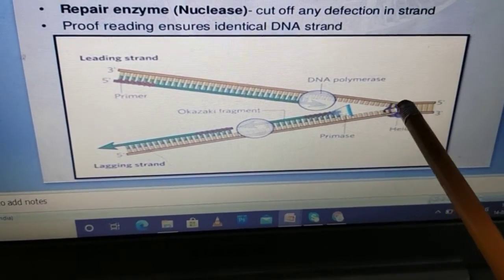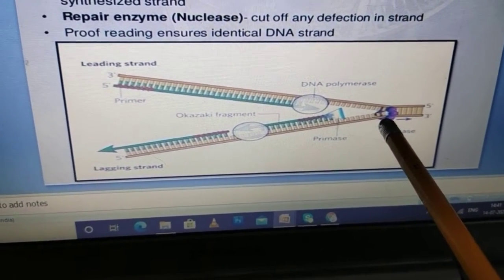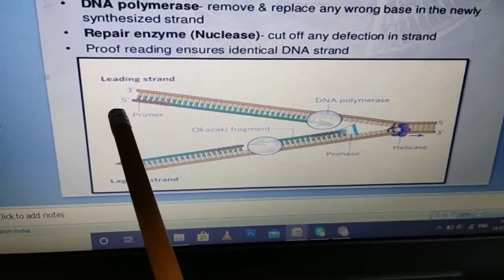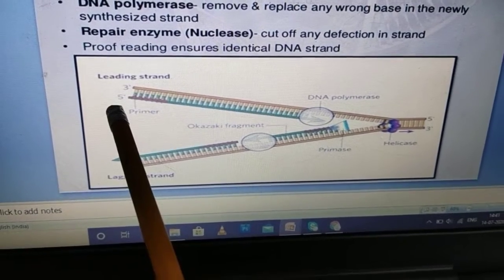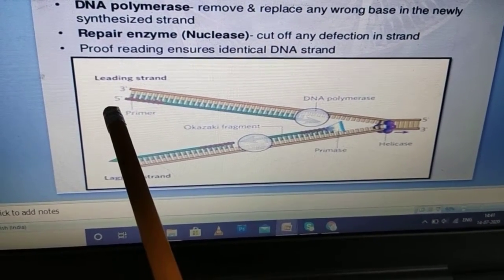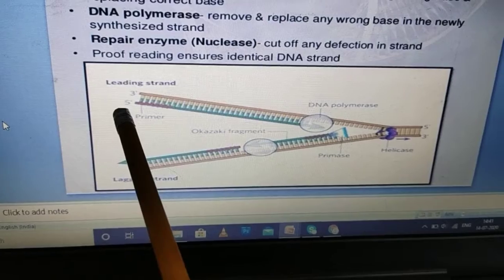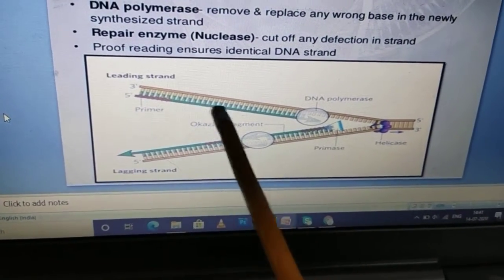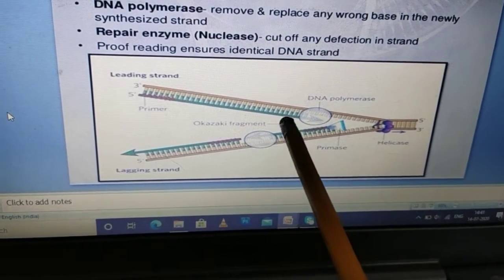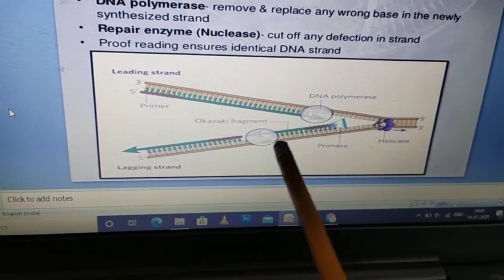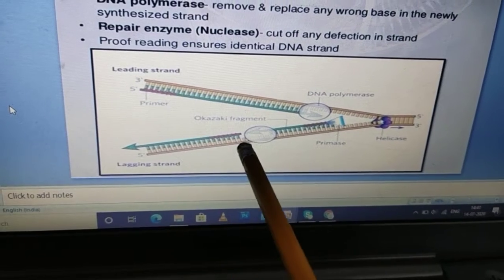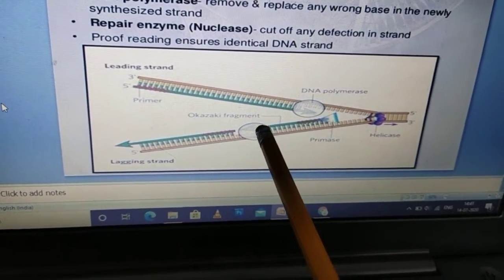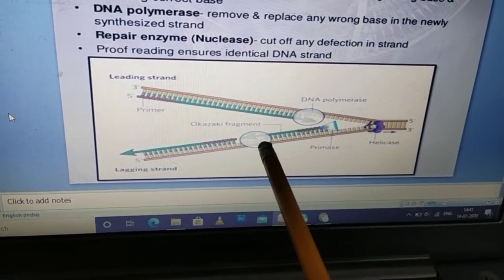This torsion is cleared by topoisomerase, and then the synthesis of new complementary strands to the parent begins, always in the 5' to 3' direction. This is the leading strand because it is continuous. This is the lagging strand. You can see here two arrows. In between they have a gap. This gap is known as a nick. Later on, this gap is sealed by DNA ligase.